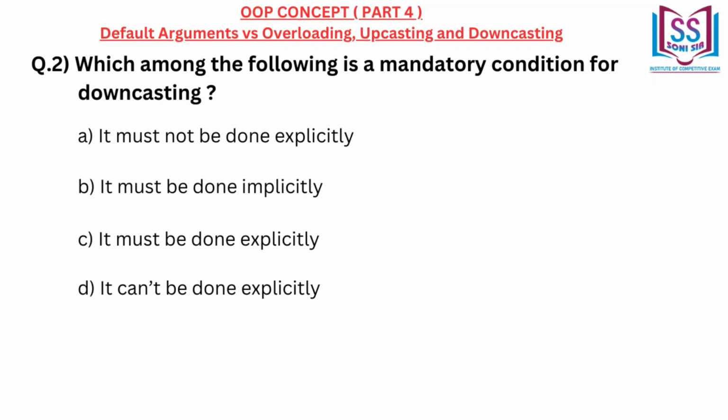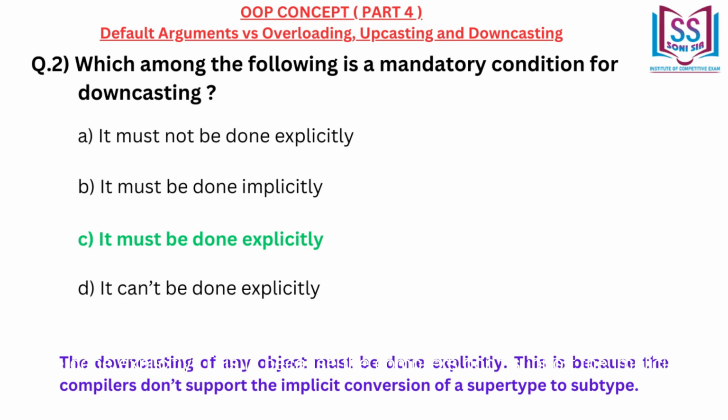A. It must not be done explicitly. B. It must be done implicitly. C. It must be done explicitly. D. It can't be done explicitly. Correct answer C. It must be done explicitly. The downcasting of any object must be done explicitly. This is because the compilers don't support the implicit conversion of a supertype to subtype.